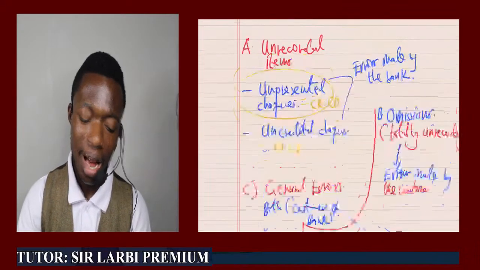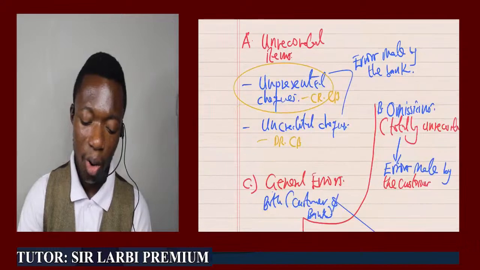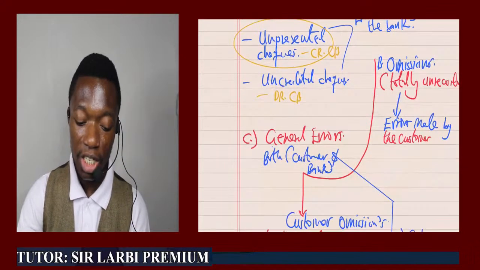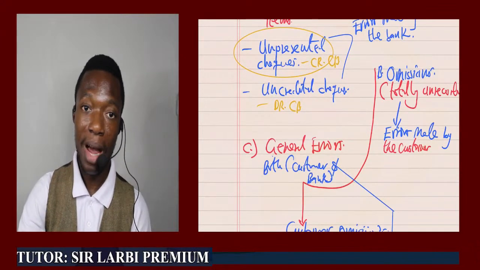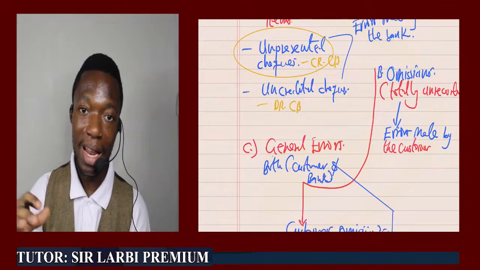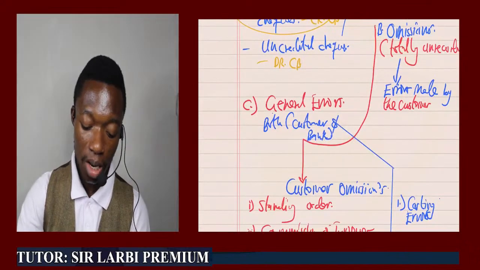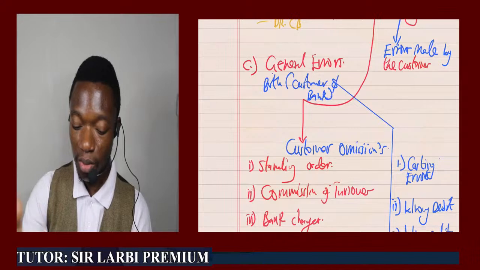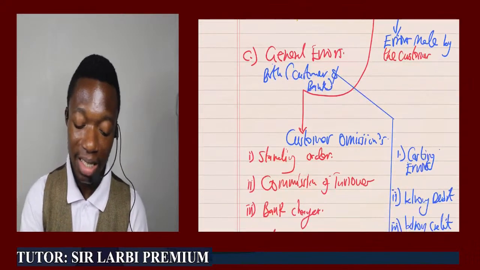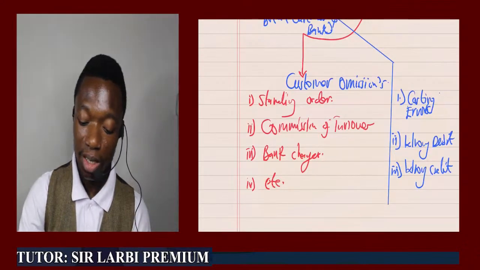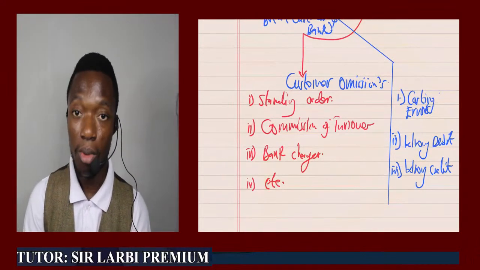So these are the issues that cause discrepancies or differences between the bank statement balance and the cash book balance: unrecorded items, omissions, and general errors. Unrecorded items are errors made by the bank. These are unpresented checks and uncredited checks. Omissions are errors made by the customer of the bank. Some of them are standing orders, commission on turnover, and bank charges. We will discuss some of these issues when we take examples and you see how they take effect. And general errors, we said, are for both the customer and the bank. Some of these are casting errors, wrong debit, and wrong credit.